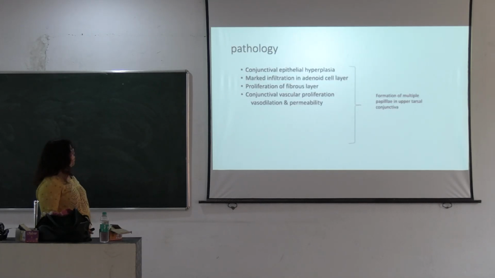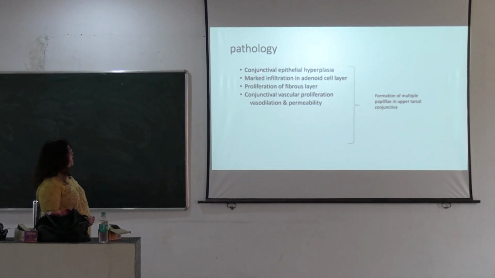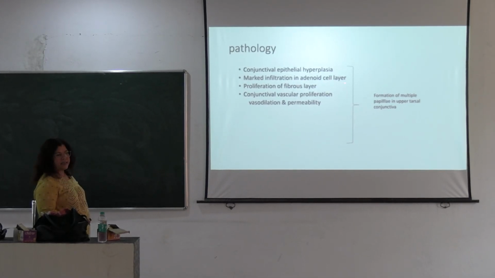So pathology. In this allergic conjunctivitis, there is conjunctival epithelial hyperplasia, marked infiltration of the adenoid cell layer, proliferation of the fibrous layer, and conjunctival vascular proliferation, vasodilatation, and permeability. This causes watery and ropey discharge, and the formation of multiple papillae in the upper tarsal conjunctiva. Mostly the upper tarsal conjunctiva is affected as compared to the lower palpebral conjunctiva.